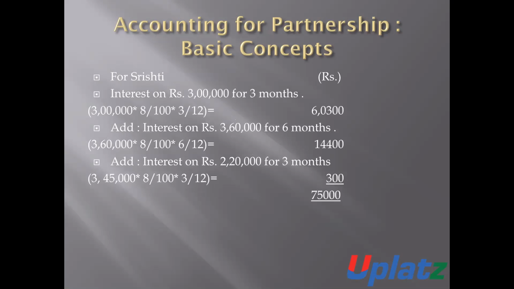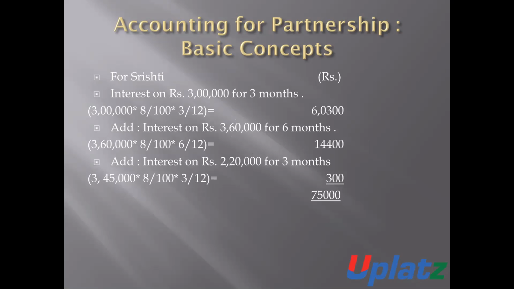Now in the case of Srishti, interest on 3 lakh for the period of first 3 months at the rate of 8% will be 60,300 rupees. 60,300 rupees is the amount of interest on capital, plus interest on capital on 3,60,000 for the period of 6 months till January.